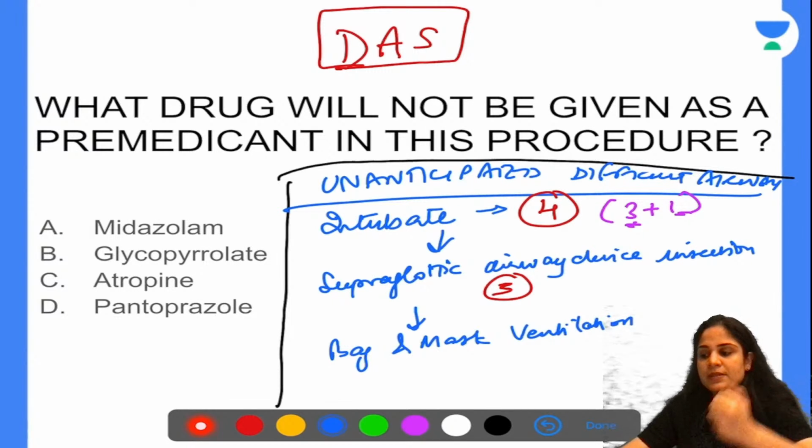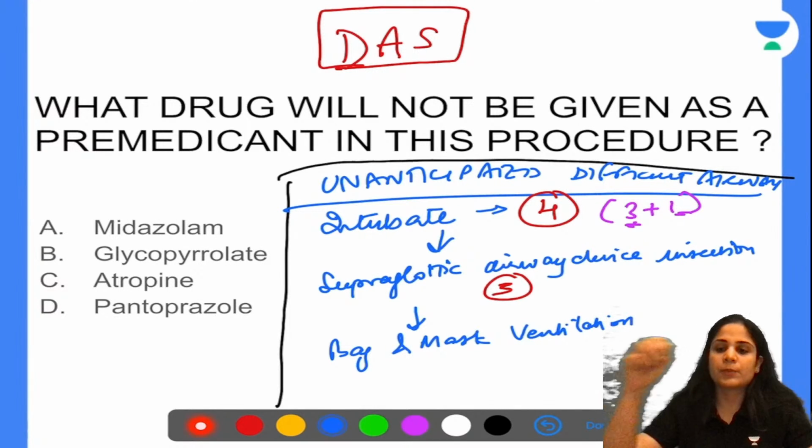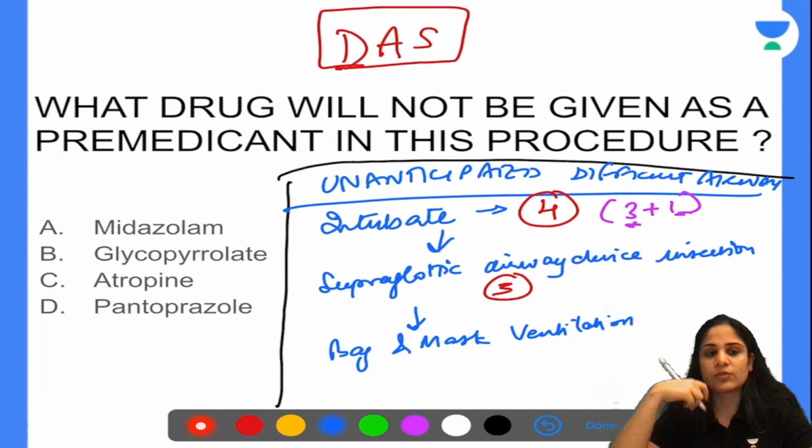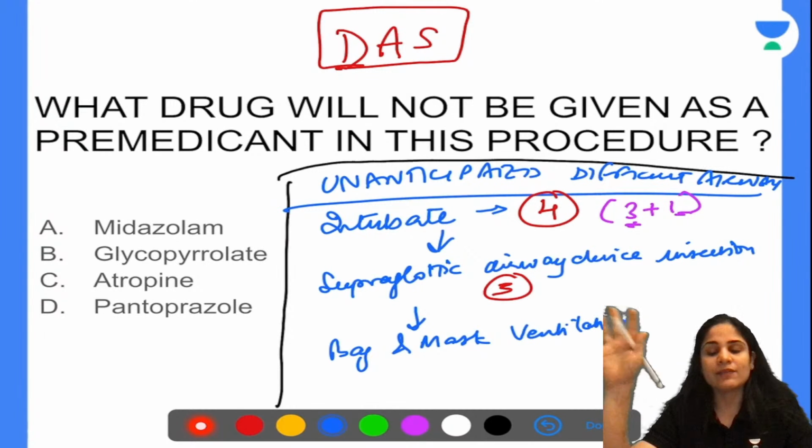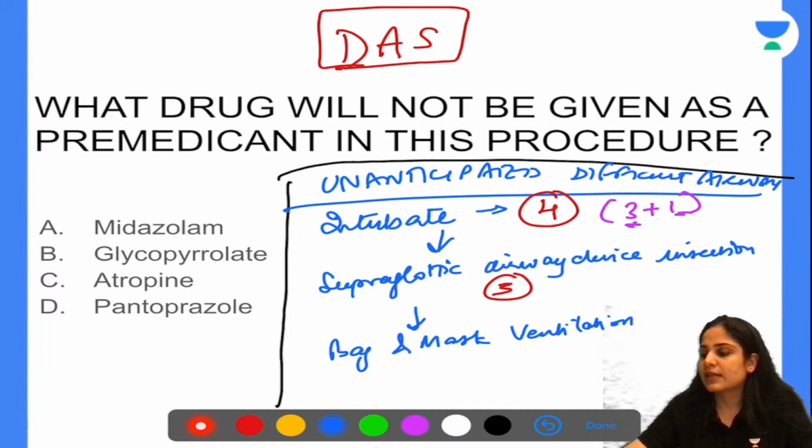Now, suppose bag and mask ventilation is also not possible. Many a times what happens is because you do a lot of manipulation while putting the supraglottic airway device or intubation, you cause bleeding inside the airway, and that can cause bronchospasm. And now the patient is not even getting ventilated. So if my patient is not even getting ventilated, the next thing I do is a front of neck access.